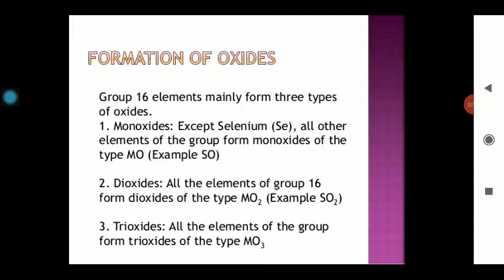I have told you initially that these elements are known as chalcogens. What is the meaning of the term chalcogens? It means ore forming, and oxide ore is a very common form of ore which is present in our earth's crust. So we can say these corresponding oxides are very important in our life.